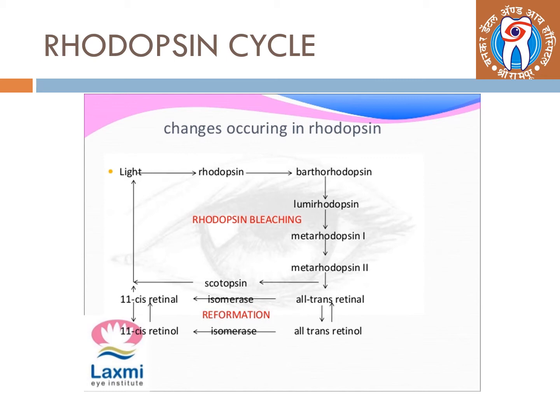Through intermediate processes, it is converted to scotopsin to initiate the impulse. The process is reversible in the presence of darkness, and the two are brought together again in the retinal pigment epithelium to form 11 cis retinal. The rod cells respond to single photon absorption.